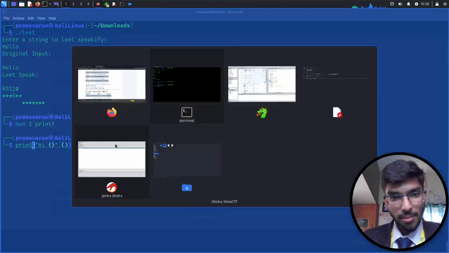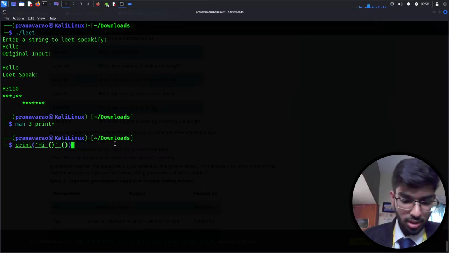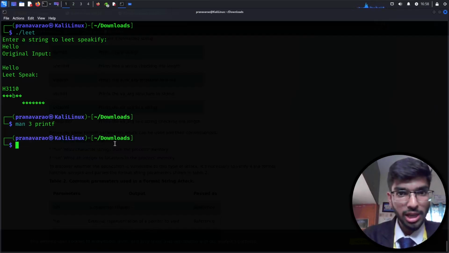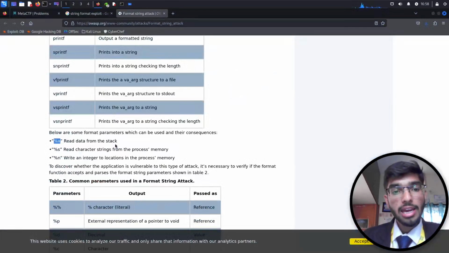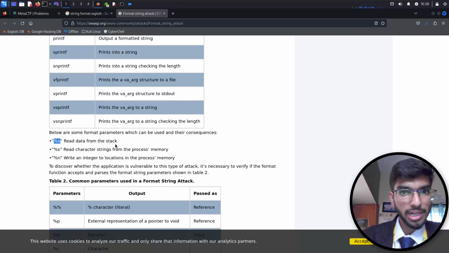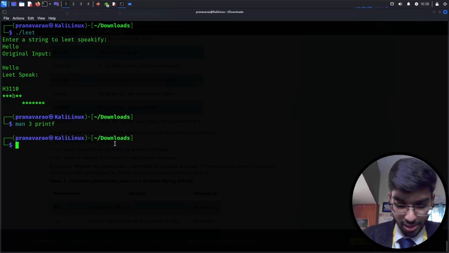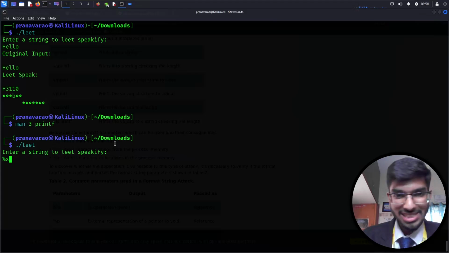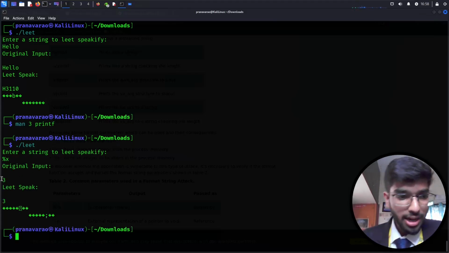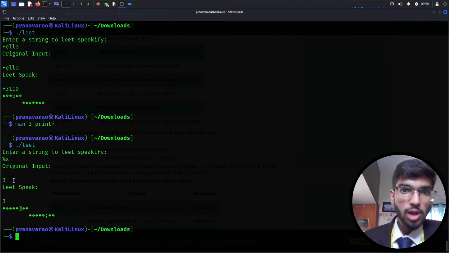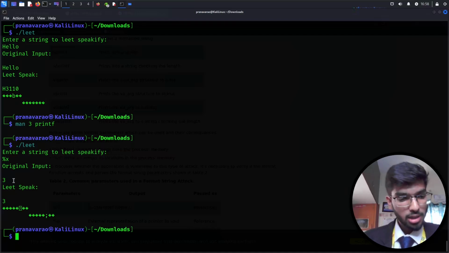If I use this percentage x in the input section of the program, while printing, percentage x is going to give out the data which is stored inside the memory of the program, instead of just printing out percentage x. I can show it to you here. So slash lead, and then I enter percentage x. I can see the output coming as 3. That is the value which is stored inside the stack of that program, right?